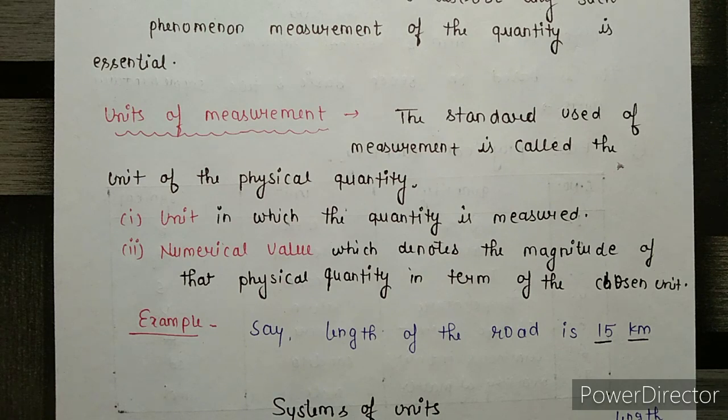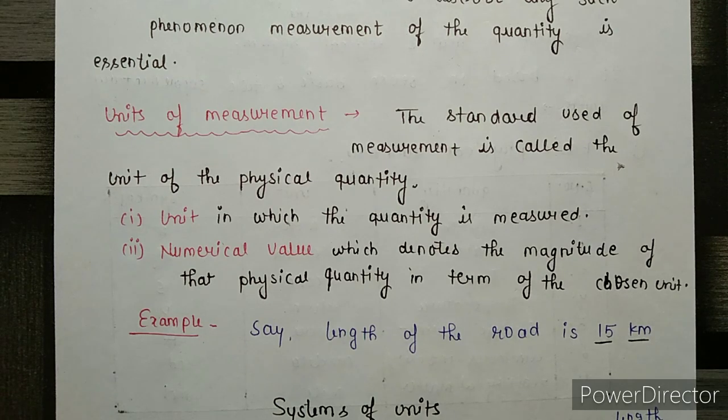In 10 kg, 10 is the magnitude, how much we want, and kg indicates in which unit we want it. This kg is the mass unit, which we will study further. So I hope you understand the meaning of unit and numerical value.